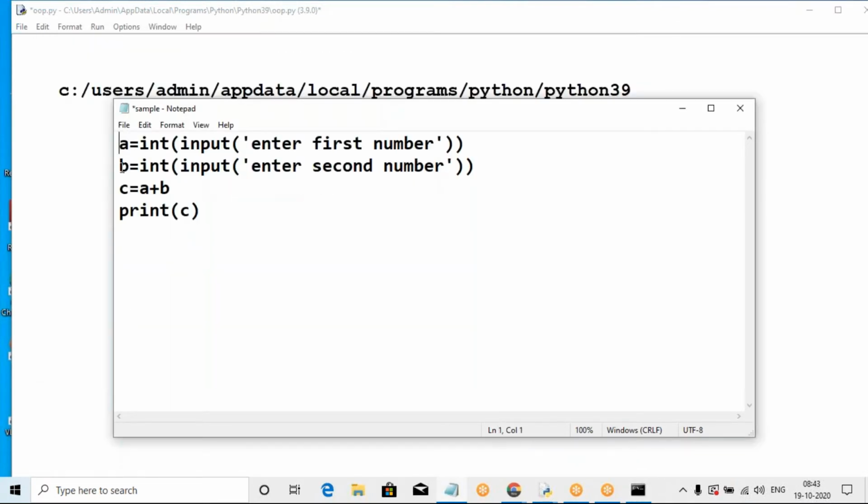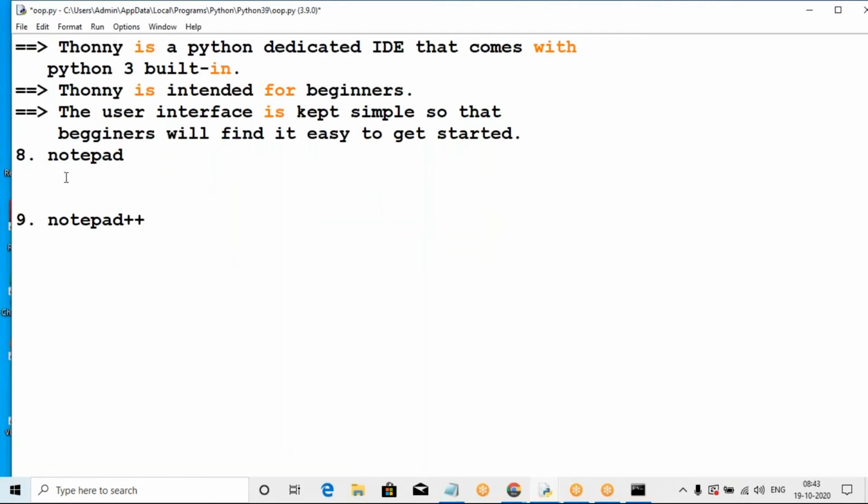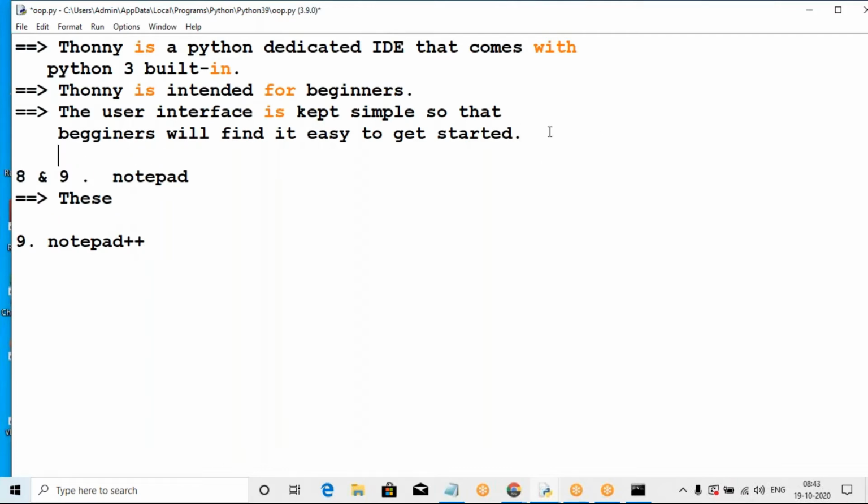So using Notepad only, programming is also possible. This environment is a completely Notepad environment. Notepad and Notepad++, these two are also environments. The 8th and 9th are both the same. Notepad is up to this point. Both are the same, Notepad and Notepad++. These two environments are separate but equal.